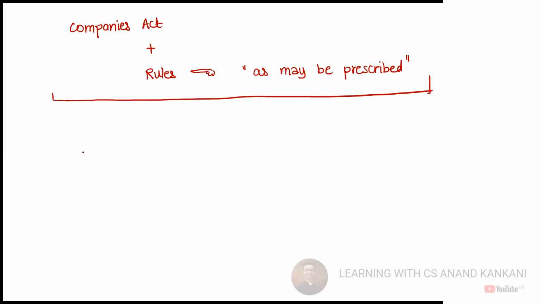A classic example, if you see, ये टॉपिक ऐसा है which you all must be remembering also. In case of a public company, what is the minimum number of members needed? So as per the Companies Act, it is 7.